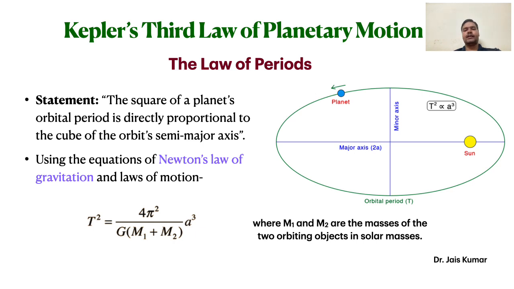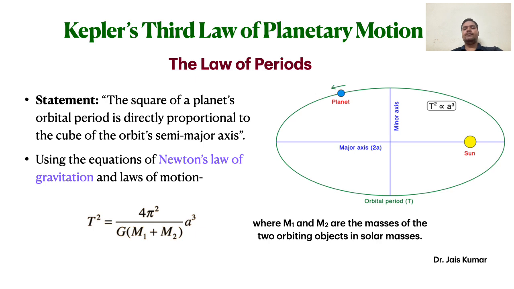This law tells us that if we know the time taken by a planet to revolve around the sun and its distance from the sun, and for another planet we know only the time period taken by that second planet to revolve around the sun, using this law we can tell the distance of that planet.